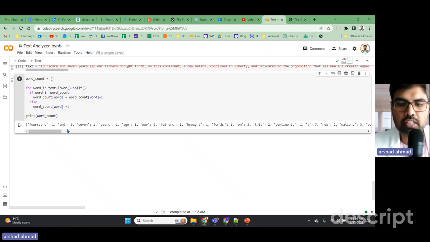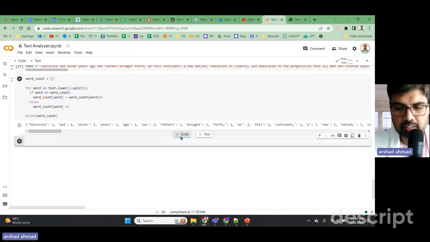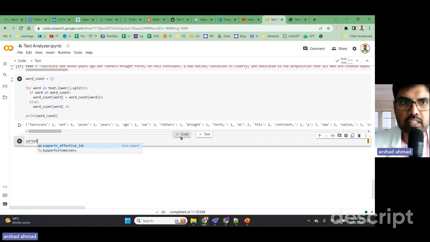Now, suppose in the same scenario, we want to sort the text. There are a lot of ways to do it, but I will just tell a simple way. I just want to know which are the top words according to the sequence. I know "four score" is one and "is" is six, but we want to understand which is the most used word. So what we are going to do is use the function sorted.